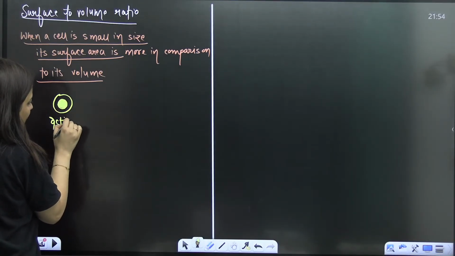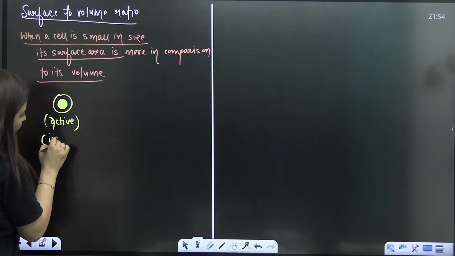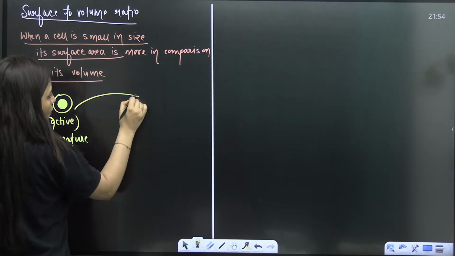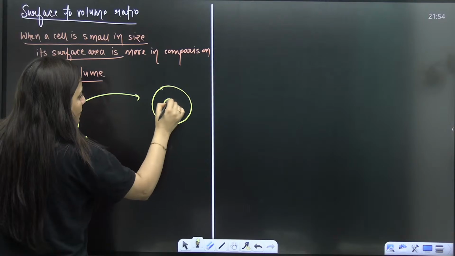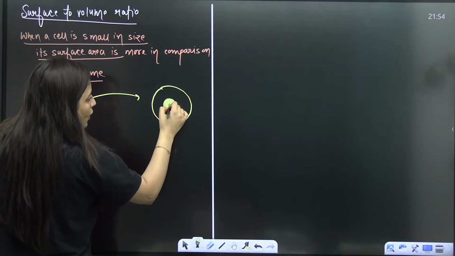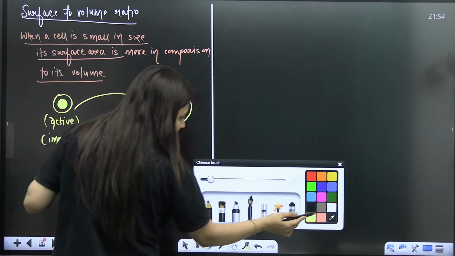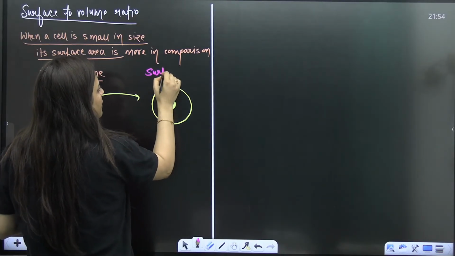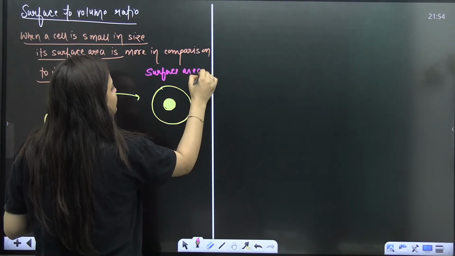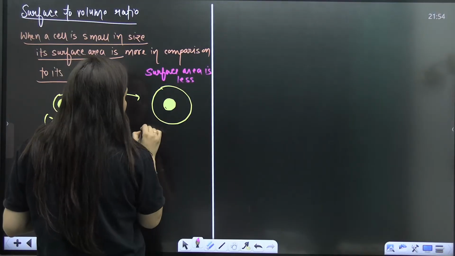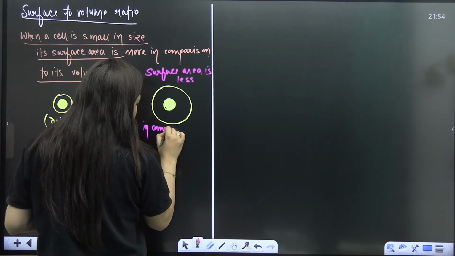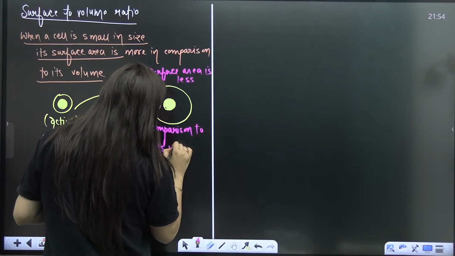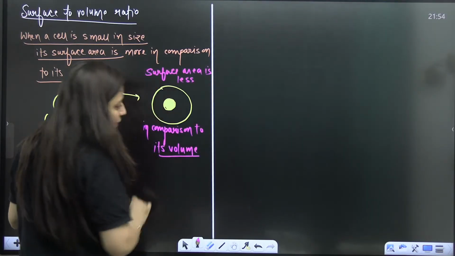We call these small size cells active cells. We can also use the word immature cell for it. Now, when this cell grows, obviously cytoplasmic growth is there, and what are we going to observe? Surface area is less in comparison to its volume.